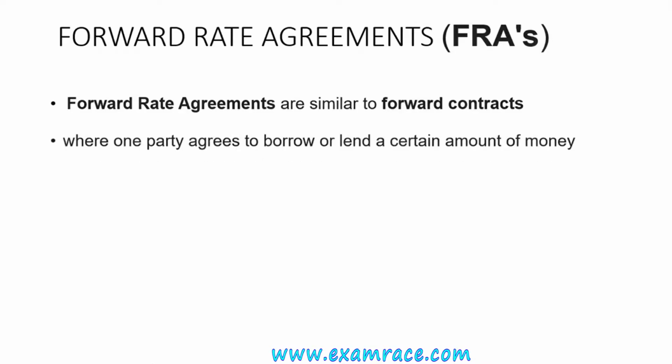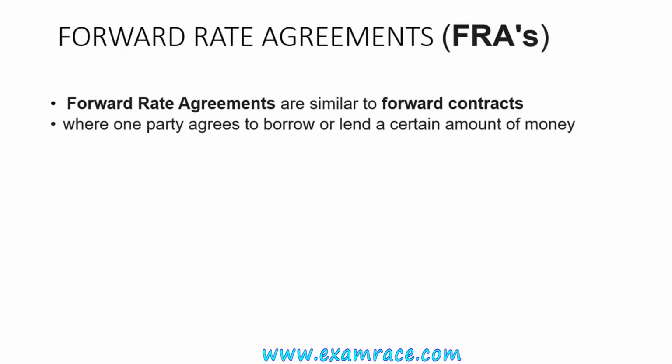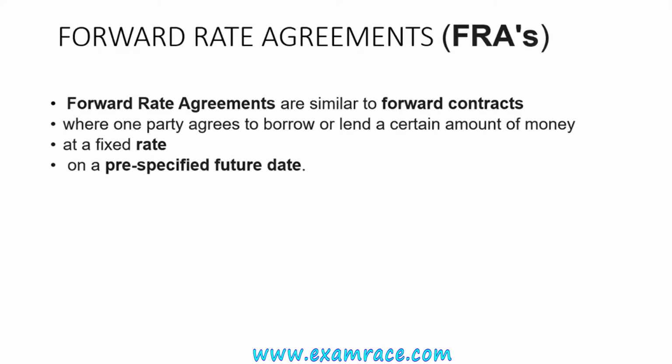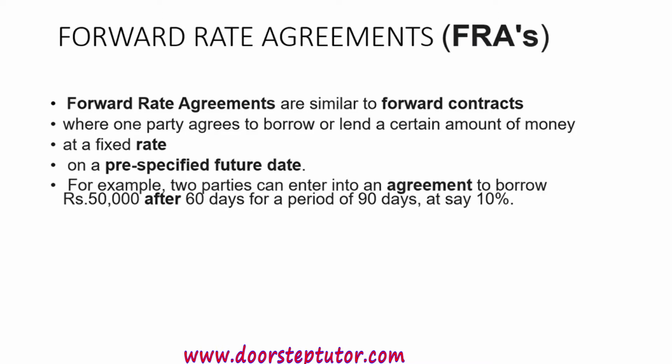These are similar to forward contracts where one party agrees to borrow or lend a certain amount of money at a fixed rate on a pre-specified future date. So the amount of money is not fixed, but the rate of interest is fixed and the date of borrowing or lending is pre-specified. For example, I will borrow a sum of about 50,000. The amount can be between 45,000 and 55,000, that is, near about 50,000.